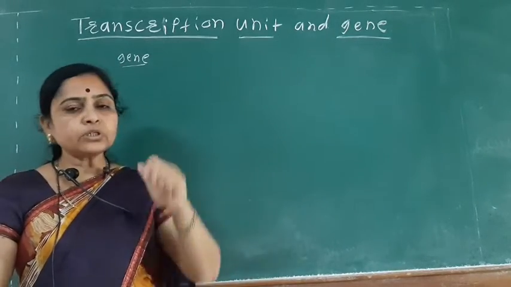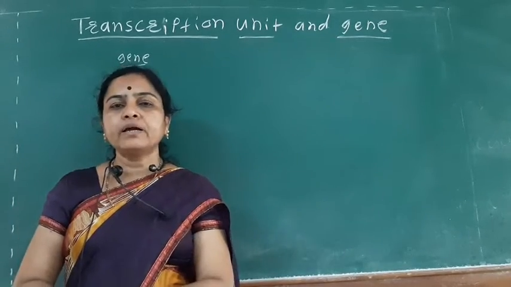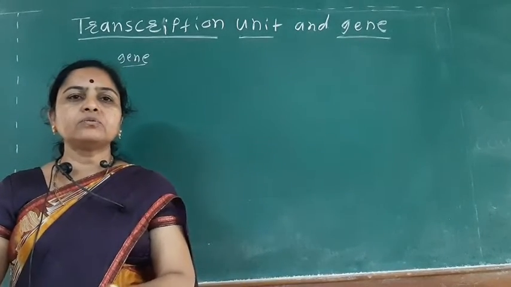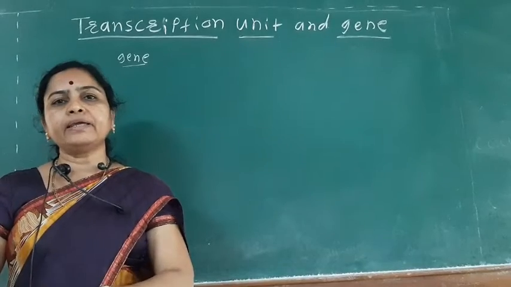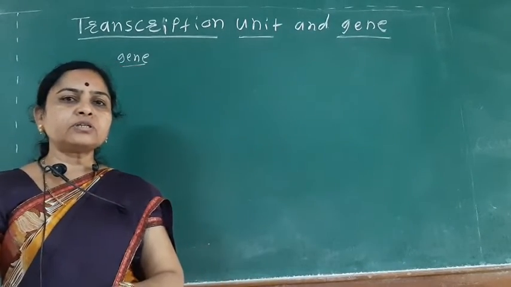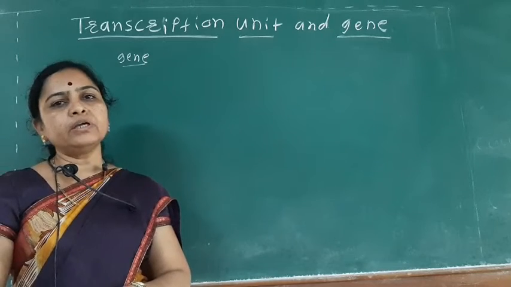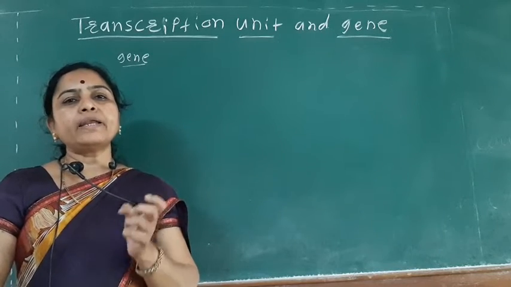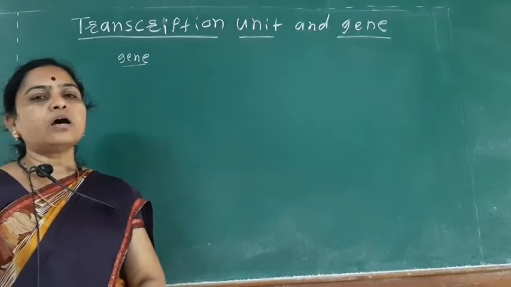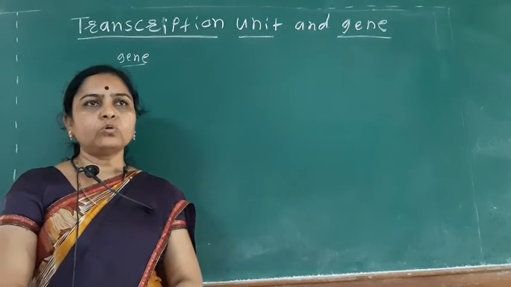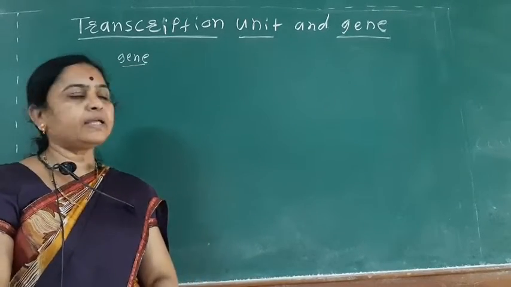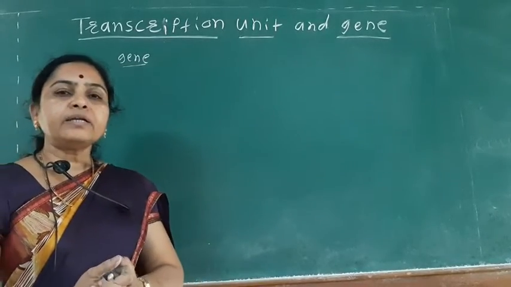So what does transcription unit mean? It is the structural gene, that is, on the template DNA there is a structural gene from which RNA synthesis takes place. There are three types of RNA, that is mRNA, rRNA and tRNA.